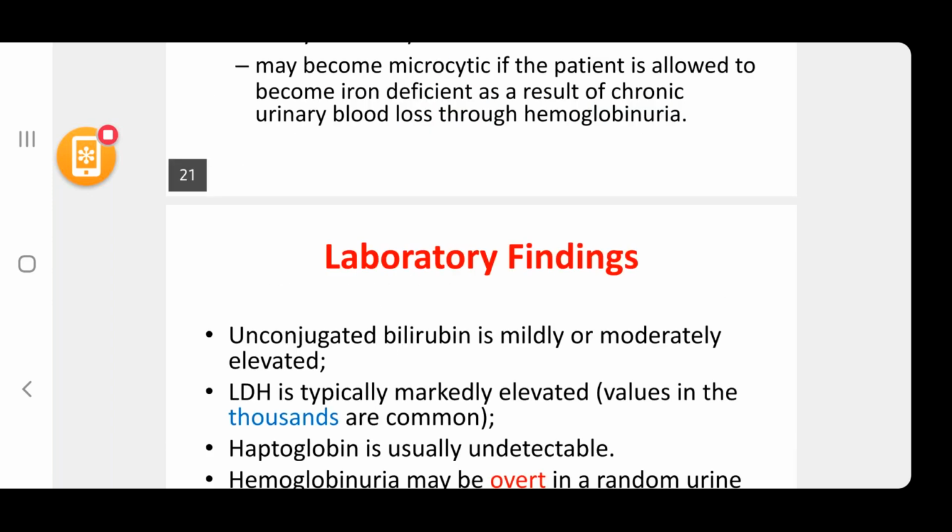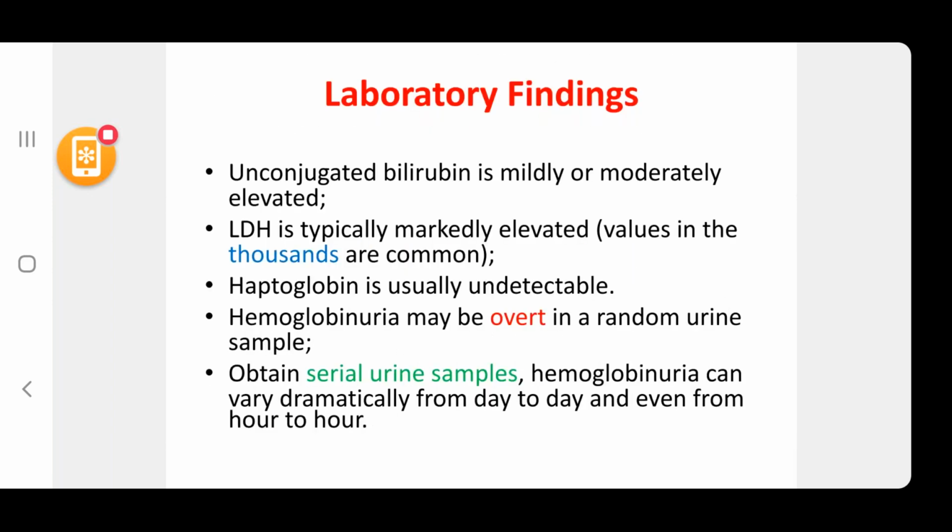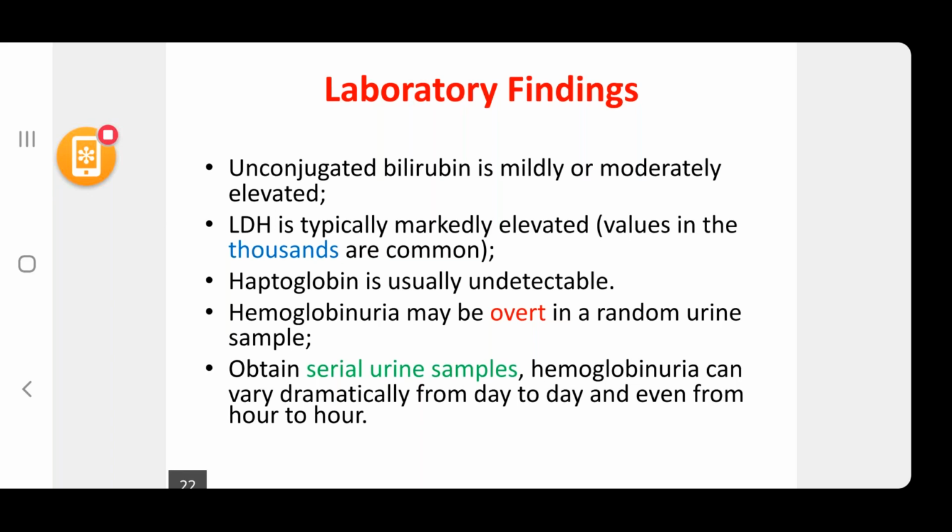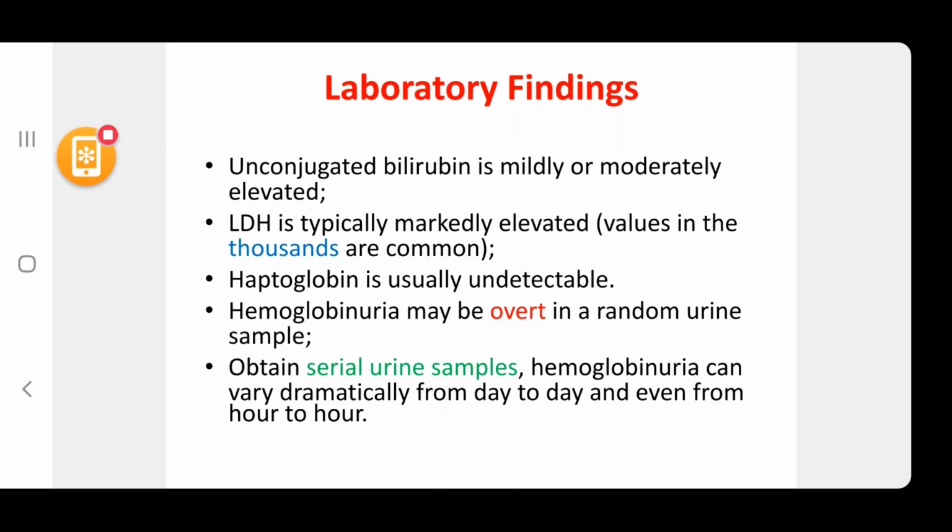Unconjugated bilirubin is mildly or moderately elevated. LDH is typically markedly elevated. Values in thousands are common. Haptoglobin is usually undetectable. Hemoglobinuria may be overt in a random urine sample. Obtain serial urine samples. Hemoglobinuria can vary dramatically from day to day and even from hour to hour. That is what we saw in the second slide. There were serial urine samples. The morning 7 o'clock sample showed dark colored urine. The evening 7 o'clock sample showed normal urine color.